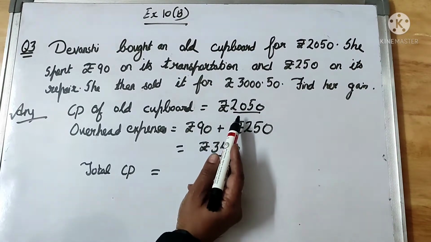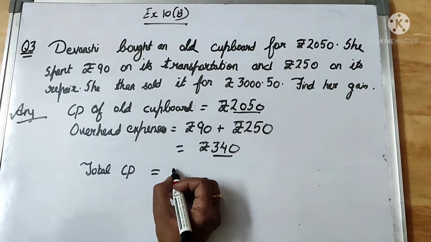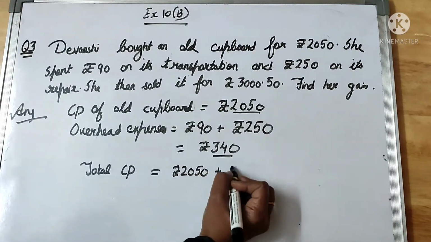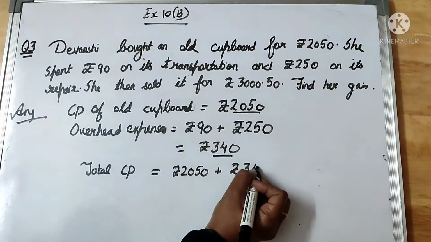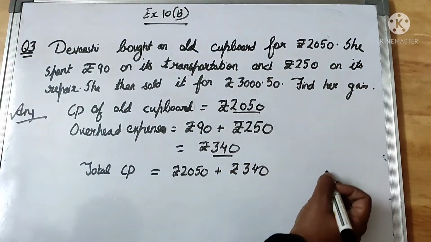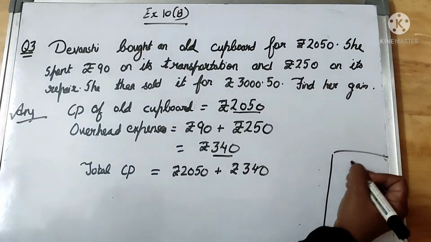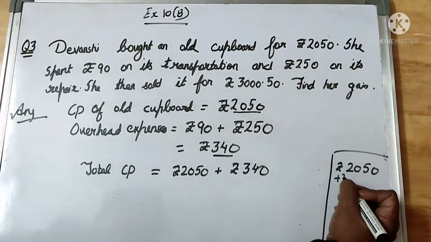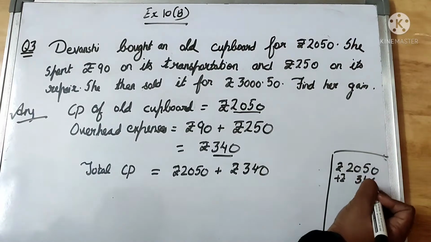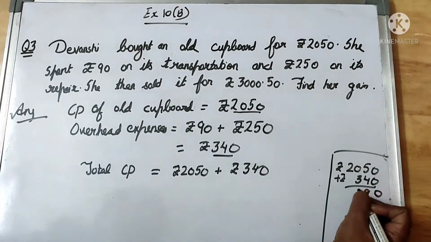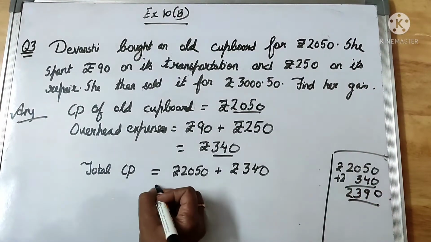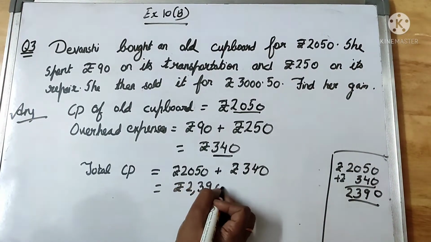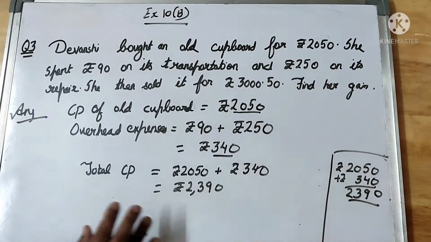It's always calculated on the CP. So total net CP will be equal to rupees 2,050 plus rupees 340. Okay, now how much would I be getting? Rupees 2,050 plus rupees 340 comes out to be 2,390 rupees. Okay, this is the total CP.